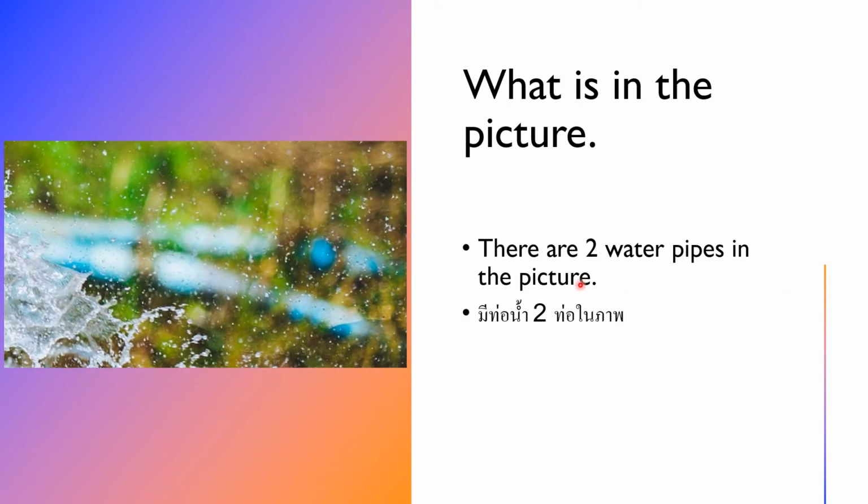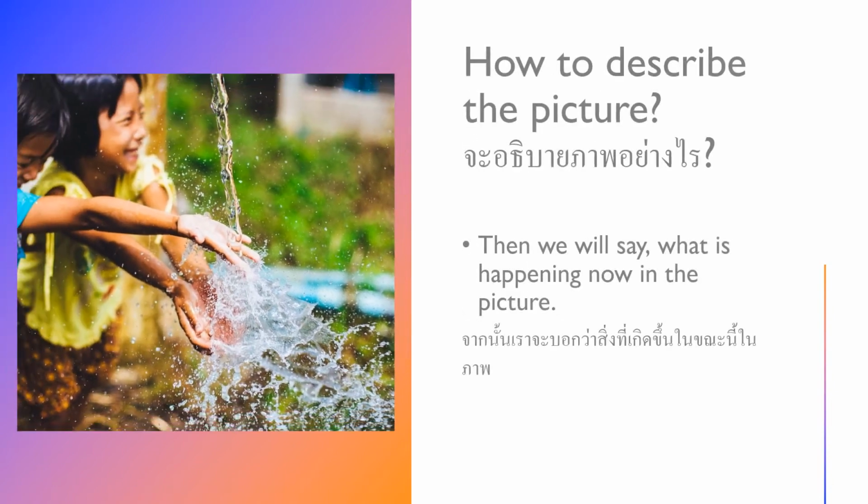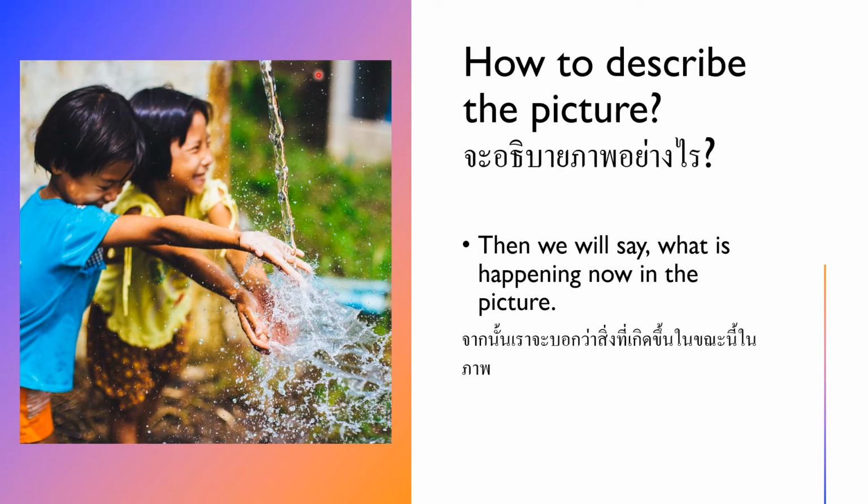Next, we can see two water pipes. See, this is the first building and this one is the second building.